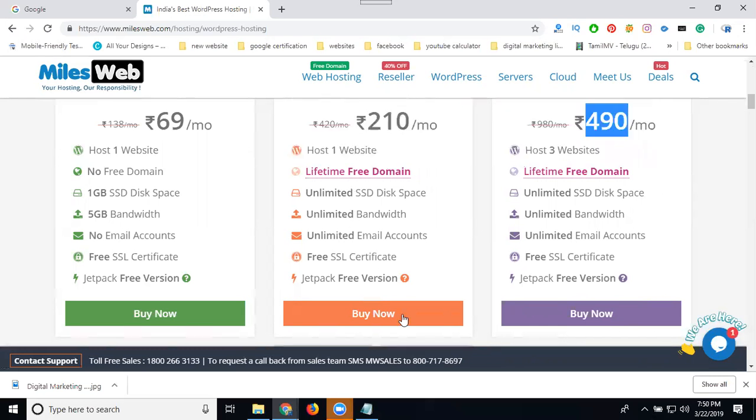Please note down all these options. What packages will they be providing? Host one website, lifetime free domain, unlimited space, unlimited bandwidth, unlimited email accounts, free SSL certificate, Jetpack free version.